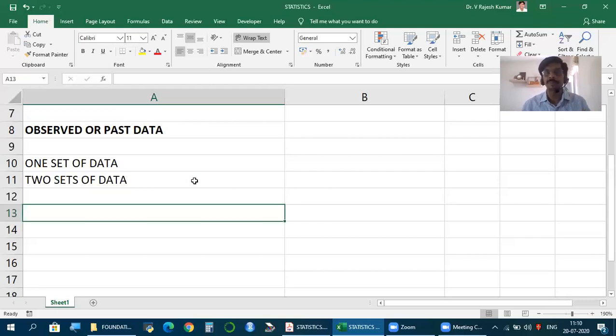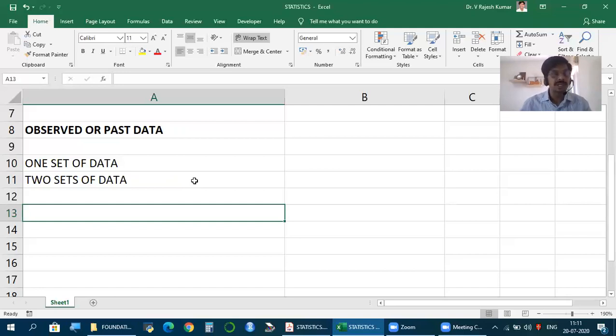Let's say we have compiled marks of some students in strategic financial management, SFM. 5 students, 10 students, were compiled based on past exams. It is past data for one set. But let's say we compiled marks of the past exam of 5 or 10 students in both strategic financial management and financial reporting, or any other subject. So two subjects, two sets of data based on the past.